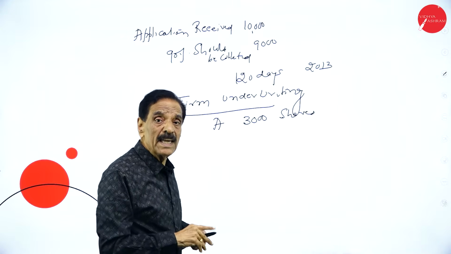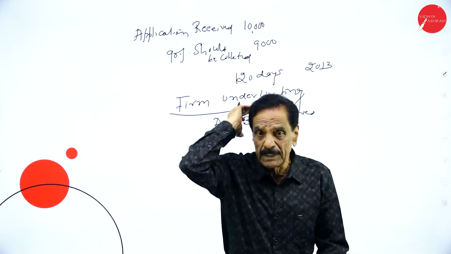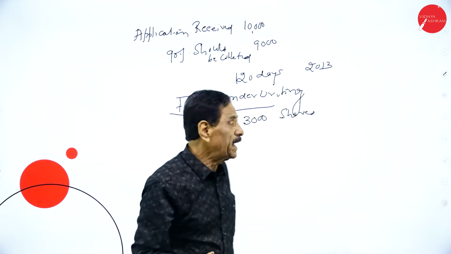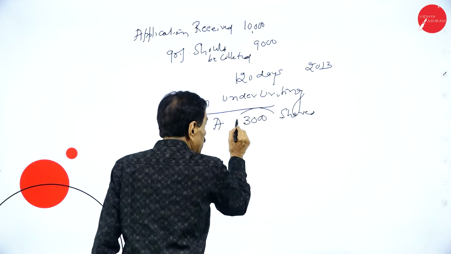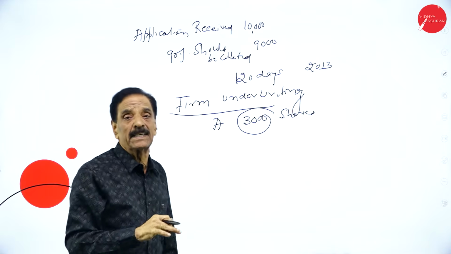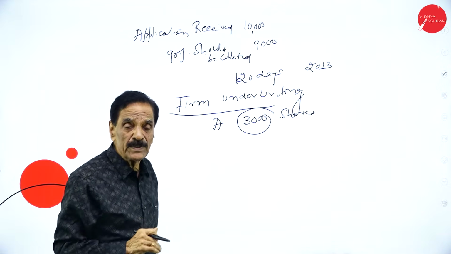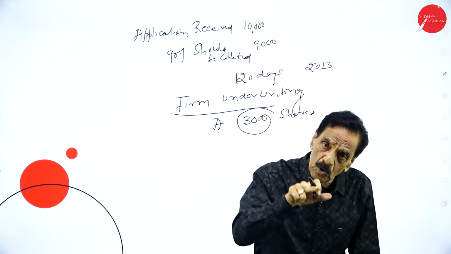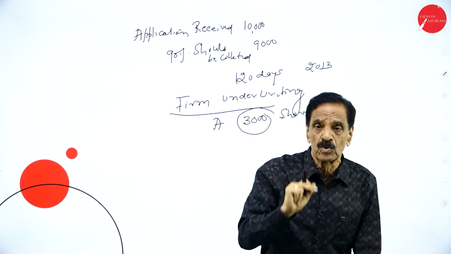It is a confidence that, whether subscribed by the public or not, A will take 3,000 shares. That is called firm underwriting or definite underwriting. A gives the assurance. The same thing goes for B, C and D.